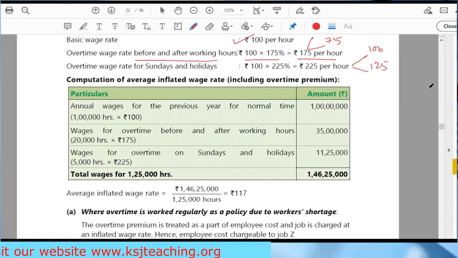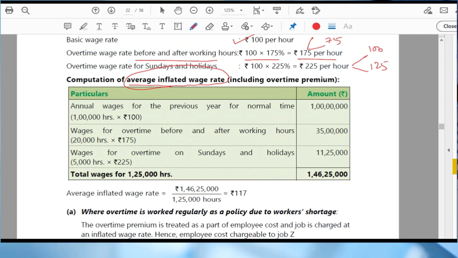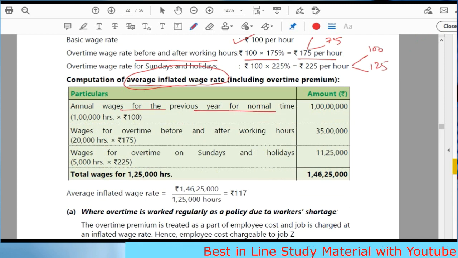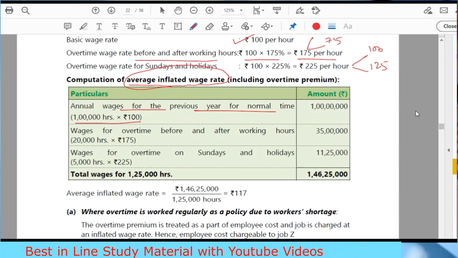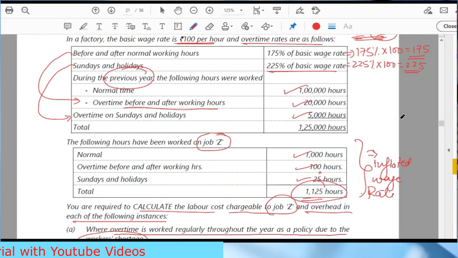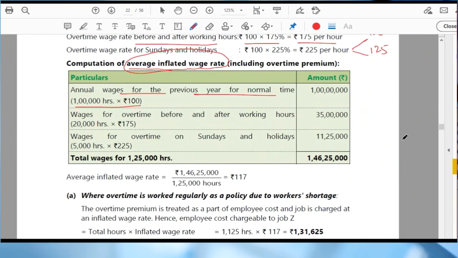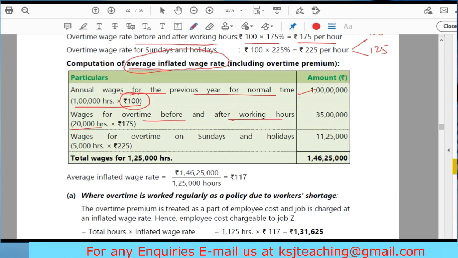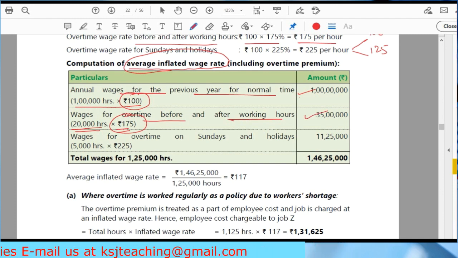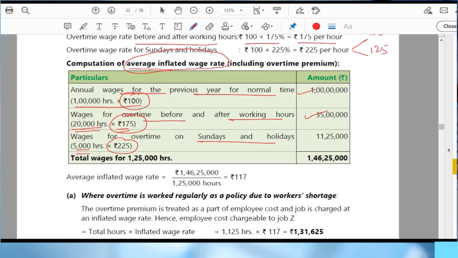Clear? Calculation of average inflated wage rate. Average inflated wage rate means normal plus the overtime. We are increasing the wage rate per hour. Annual wages for the previous year for normal time 1 lakh hours, it is given to you. Sir, where is it given? 1 lakh hours at 100 rupees, right? So 1 crore. Clear? Wages for overtime before and after working hours, 20,000 hours multiplied by 175, that is 35 lakh. Then for Sundays and holidays, 5,000 times 225, 11 lakh 25,000.